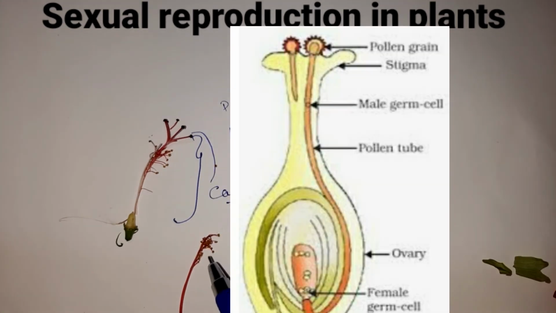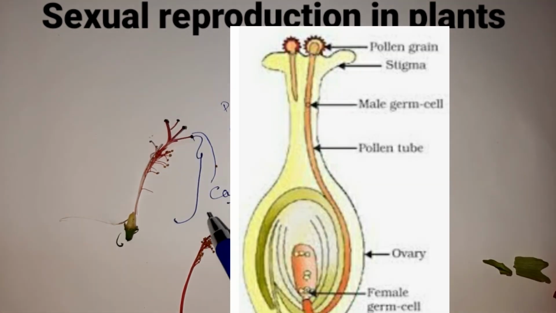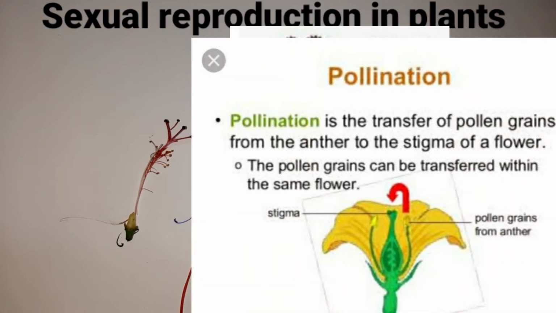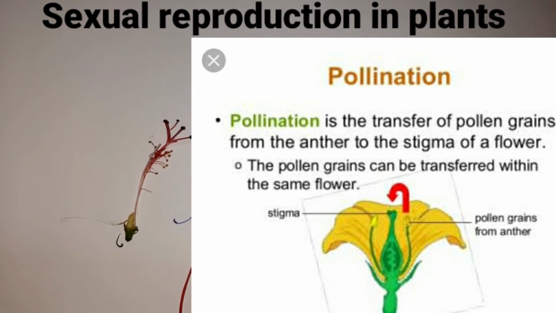Now when the pollen grains fall onto the stigma, children, the transfer of pollen grains from the anther to the stigma of a flower, we call this pollination. So what is pollination, children? The transfer of pollen grains from the anthers to the stigma of a flower, we call it pollination.